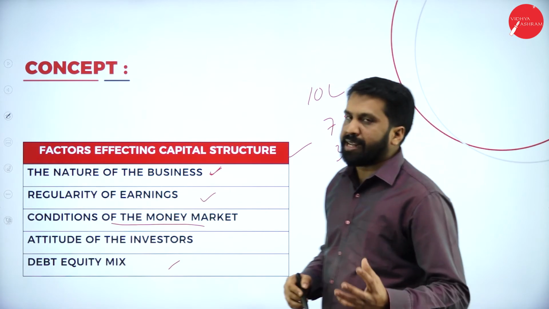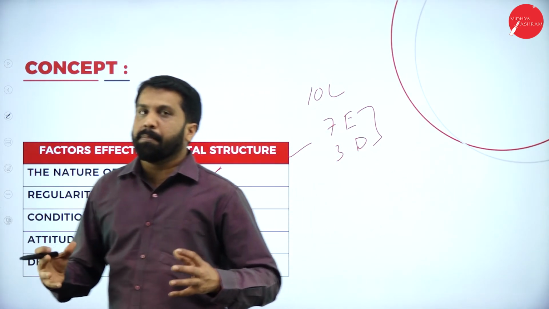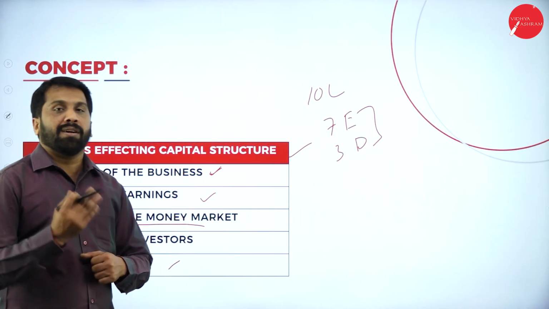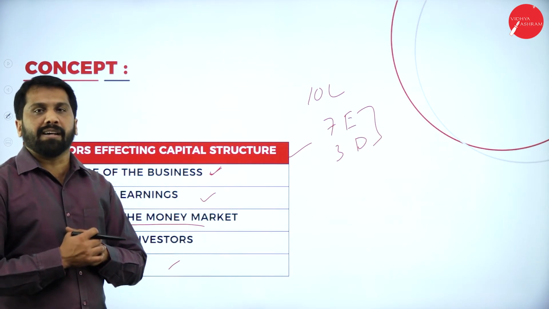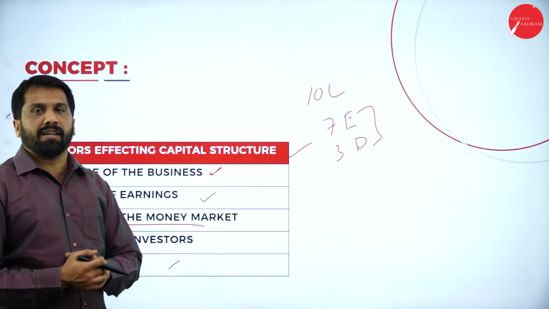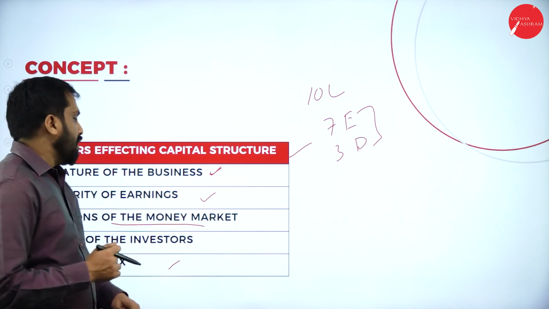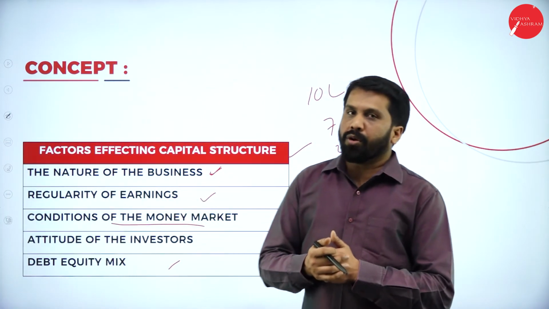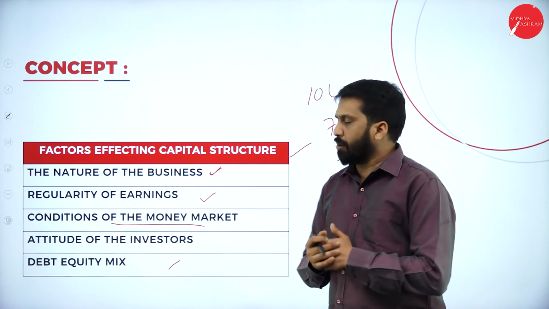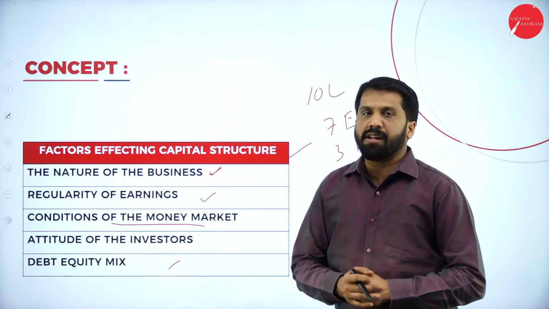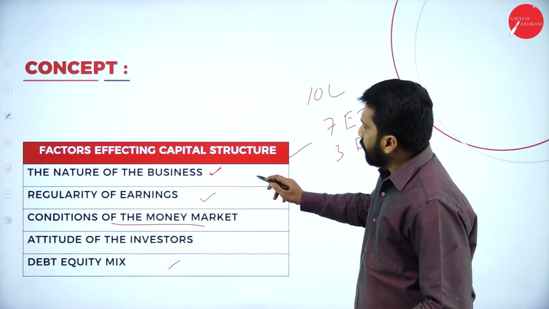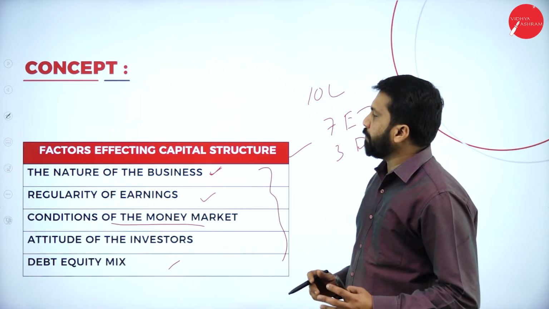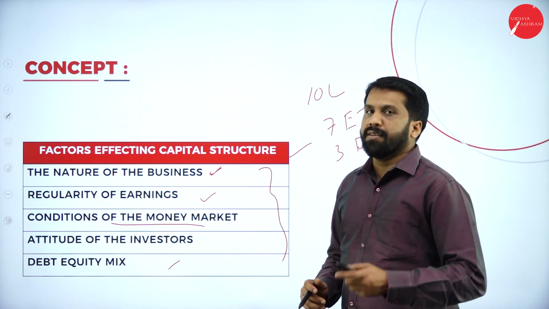This is called debt equity, a mixture of more than one source of finance. Hope you are clear. We have a ratio also for debt equity ratio, but you don't have it in your syllabus, or else I would have explained the debt equity mix. So these are the factors affecting capital structure.